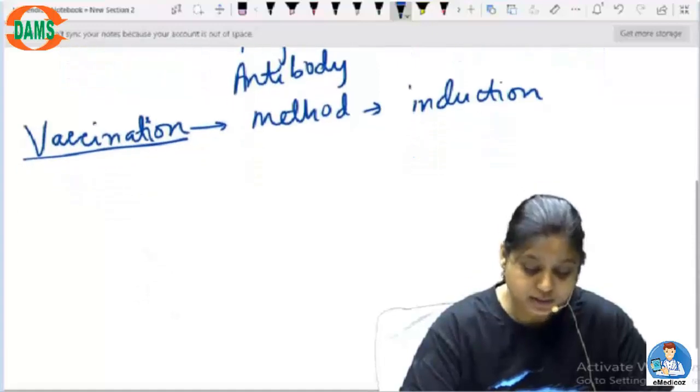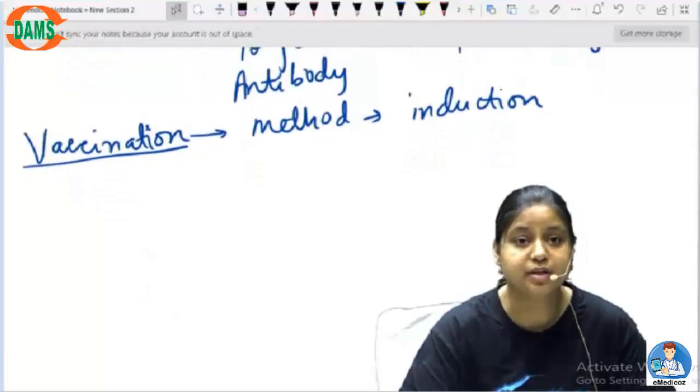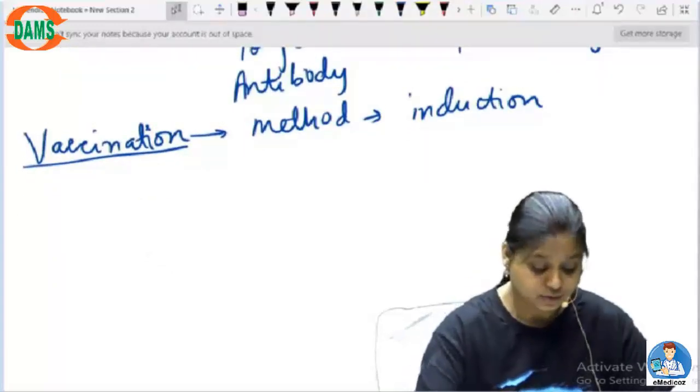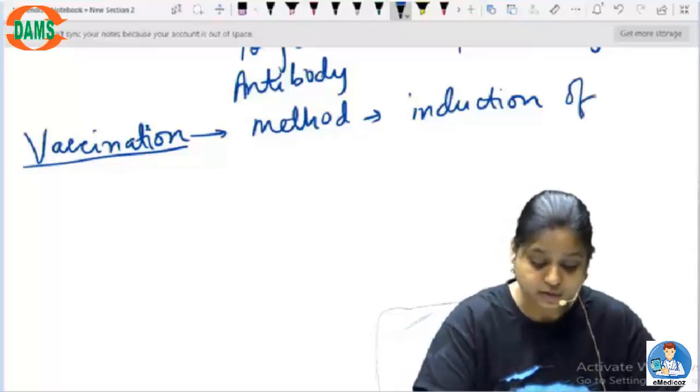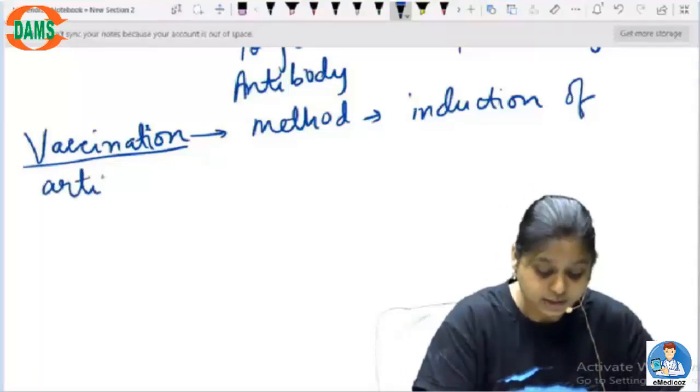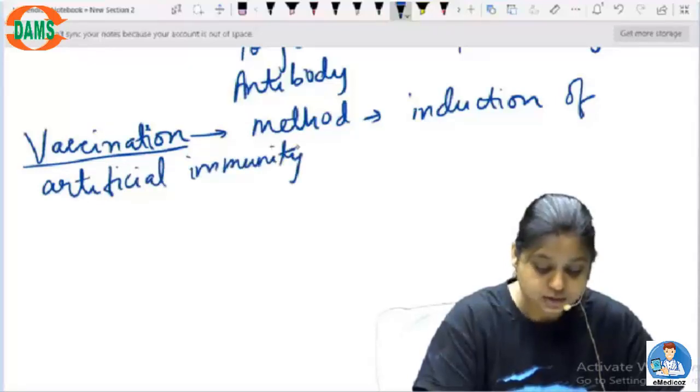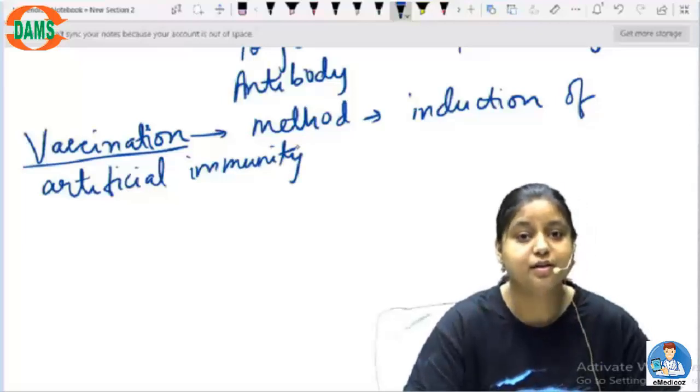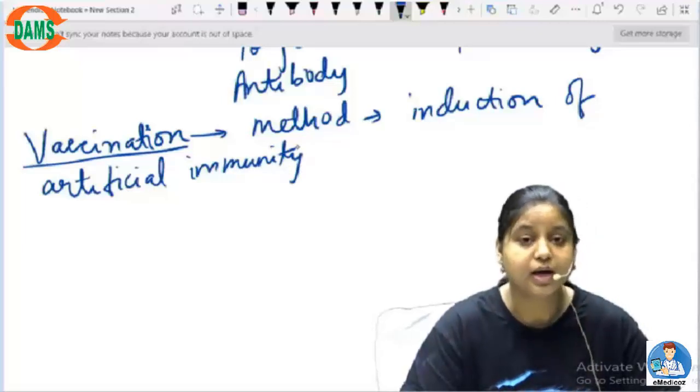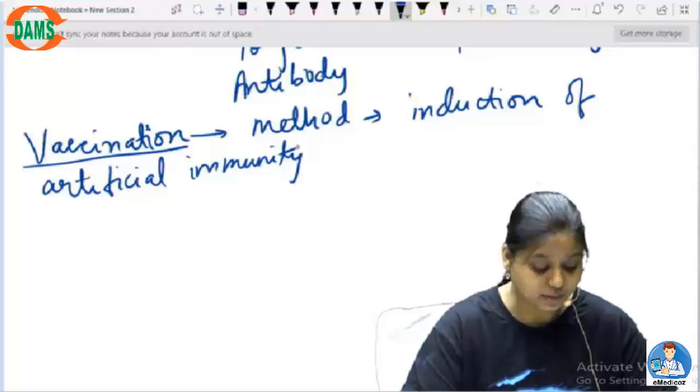So now you know that vaccination is a method of induction of artificial immunity. I told you that immunity is induced against a particular pathogen.